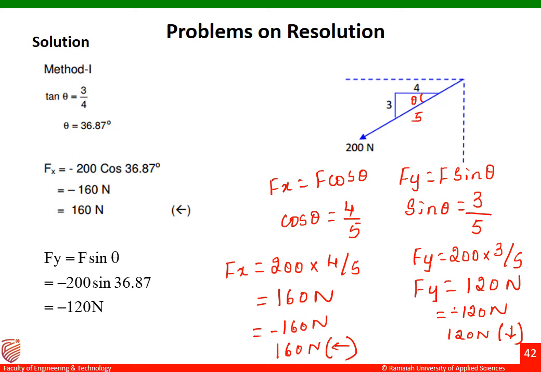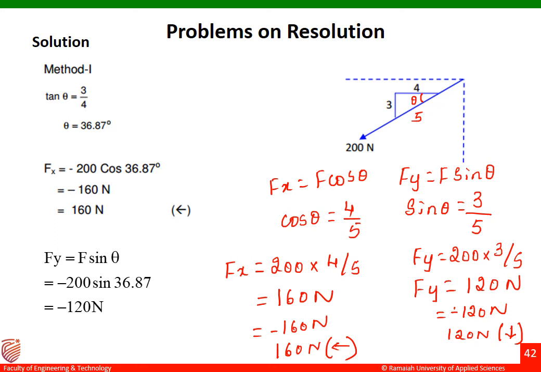With the help of the same triangle here, we have found out cos theta and then sin theta. Cos theta is given by adjacent upon hypotenuse, and sin theta is given by opposite upon hypotenuse. So we have substituted this cos theta and sin theta in the equations, that is, Fx equal to F cos theta and Fy equal to F sin theta. This is how the resolution of the given force is done.